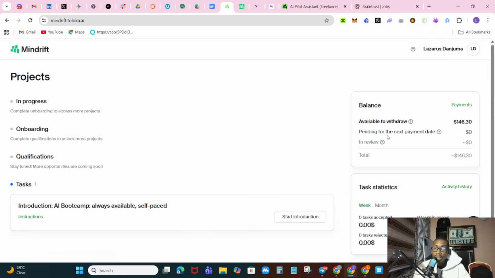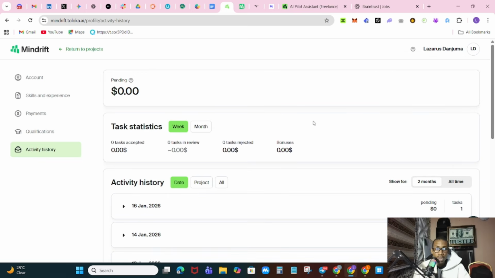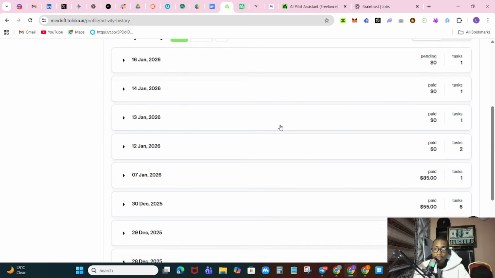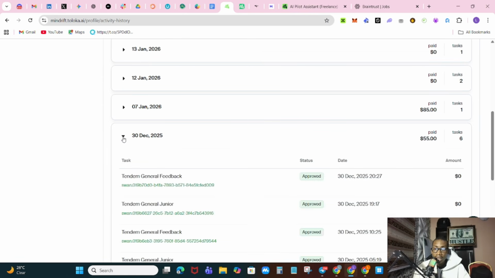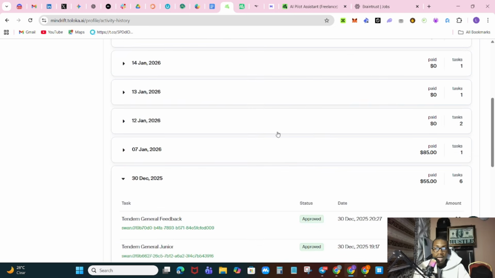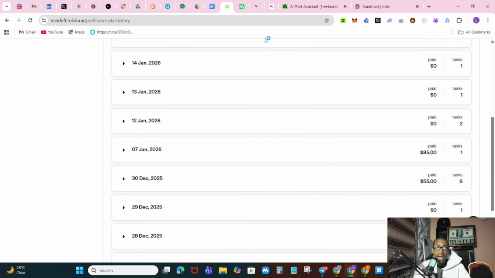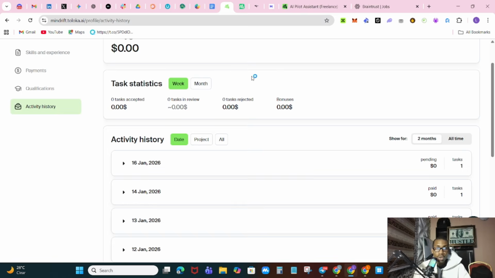Let me go over to my activity history. I did 2 tasks on Mindrift and I was paid for that. One was 45, one was 10, so making 55, and they always give bonus. That's one thing I love about Mindrift. There is always a bonus. You can see the bonus was over 85 from Mindrift. So I would advise you to jump into Mindrift.